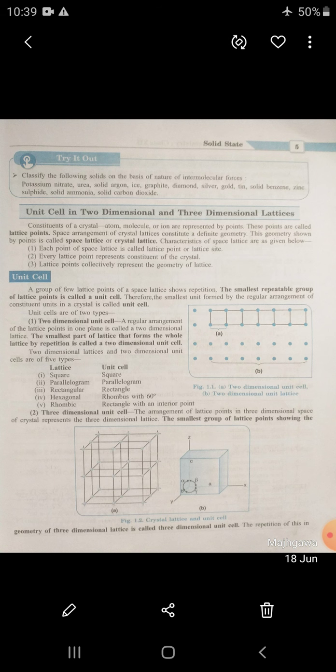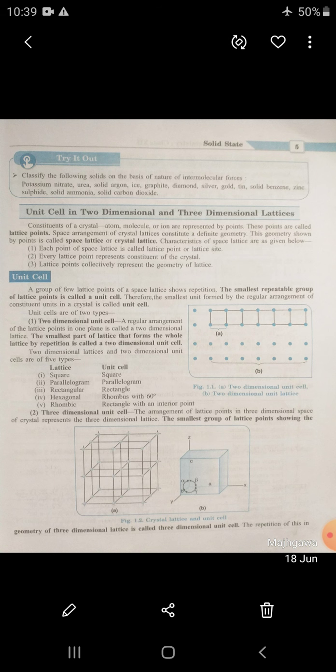Third, end centered: in addition to the corners, any two opposite faces also have lattice points. So body centered is corner with body, face centered is corner with faces, end centered is corner with two opposite faces. Clear example?